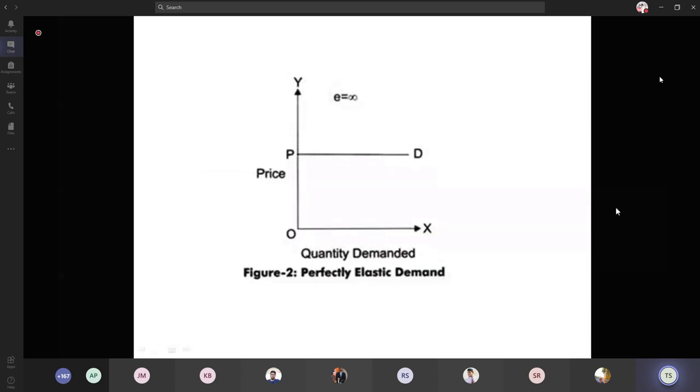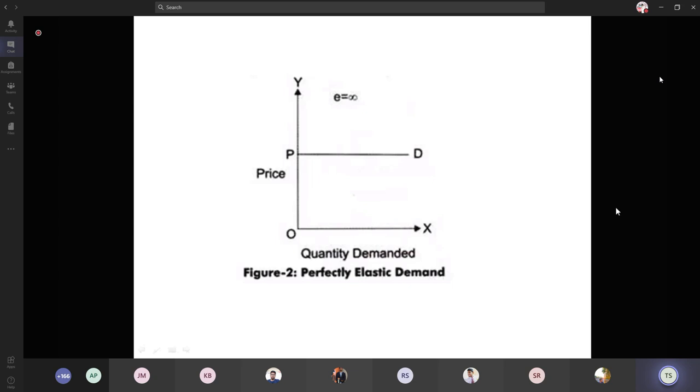Is the diagram visible? Is the graph visible? Yes, ma'am. So this is the perfectly elastic demand. That is, no change in the prices will make the quantity change. Any example for this product? Perfectly elastic demand: when there is no change in the price, the quantity demanded will change. And here the value of the elasticity is infinite.